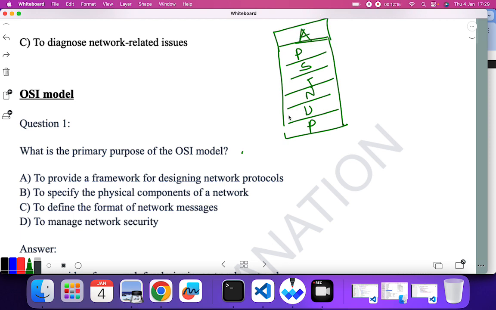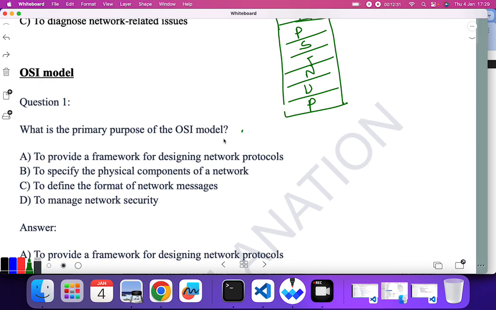Okay, so before solving this MCQ, I guess that you know the theory portion of all these topics. So if you have any confusion, please let me know. I'll explain the theory portion also, because if I start explaining the theory portion, it will take lots of time. So I hope you know the theory of this.